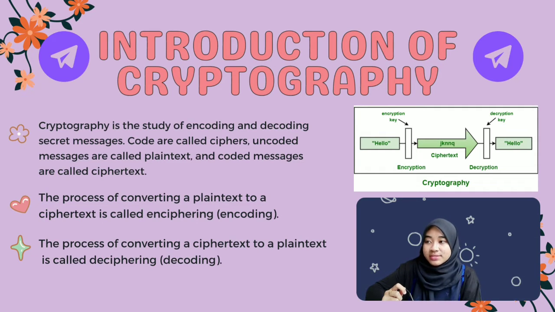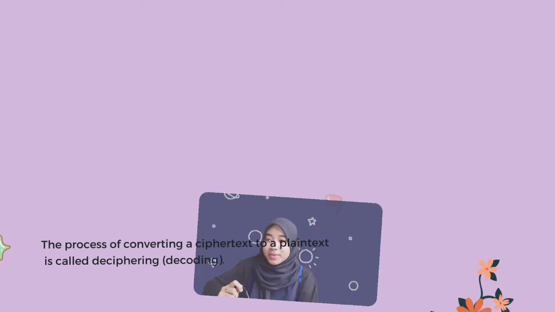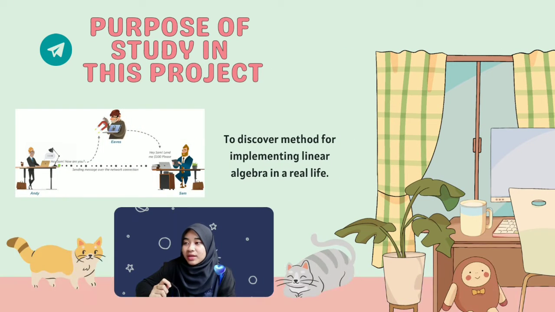Our project is applying cryptography in the Telegram application. The purpose of the study in this project is to discover methods of implementing linear algebra in real life. This method is applied in Telegram to make sure the message from sender to receiver is safe. This is how to prevent data detection by a scammer.